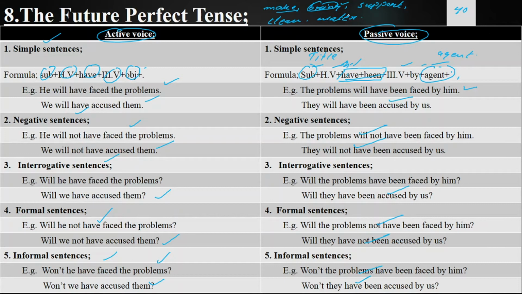Hasn't book been brought by you, book had been brought by you, book had not been brought by you. Had book been brought by you, had book not been brought by you. Hadn't book been brought by you, book will have been brought by you, book will not have been brought by you. Will book have been brought by you, will book not have been brought by you. Won't book have been brought by you.